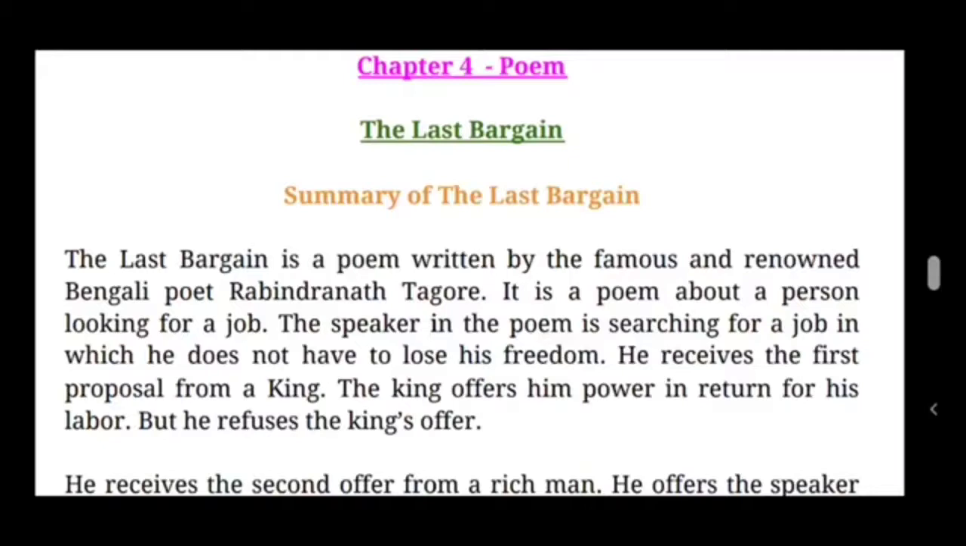It is a poem about a person looking for a job. The speaker in the poem is searching for a job in which he does not have to lose his freedom. He receives the first offer from the king. The king offers him power in return for his labor, but he refused the king's offer. So here the boy is waiting for an offer from the king, and the king offers his power, but he refused the king's offer.